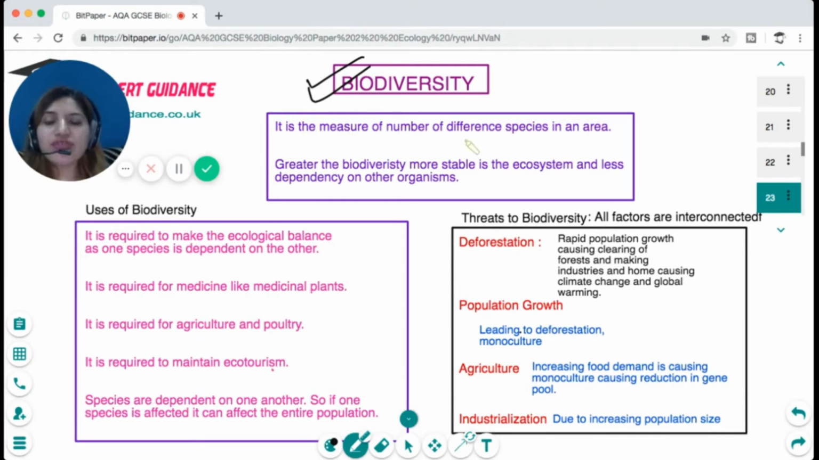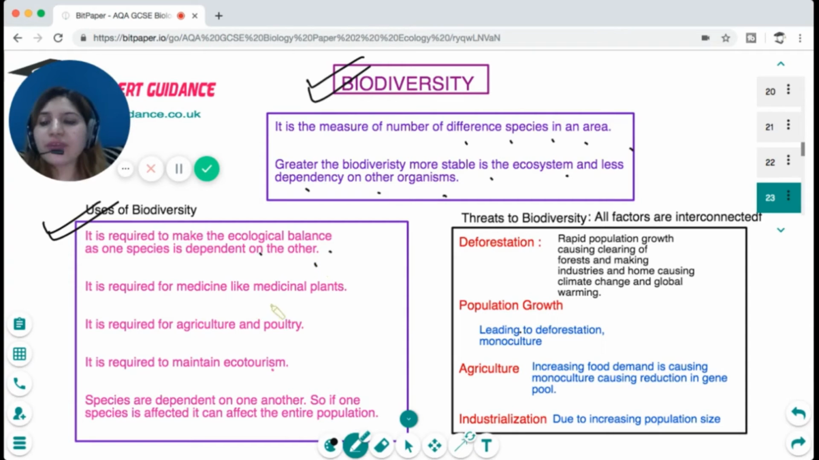Biodiversity is the measure of the number of different species in an area. The greater the biodiversity, the more stable the ecosystem is and the less dependency on other organisms. Now, why is biodiversity important? Biodiversity is important to maintain ecological balance, as one species is dependent on the other.